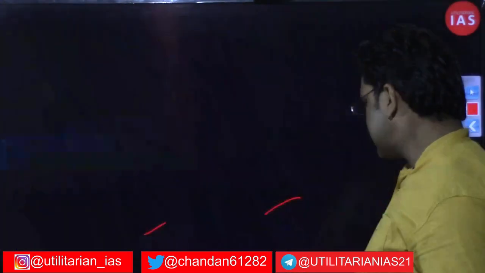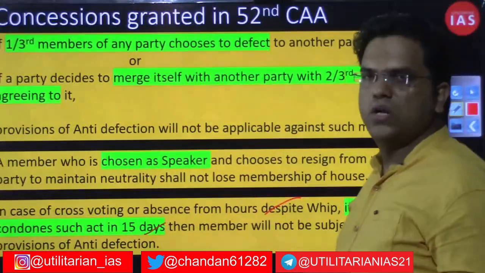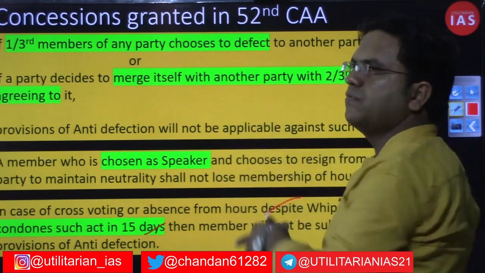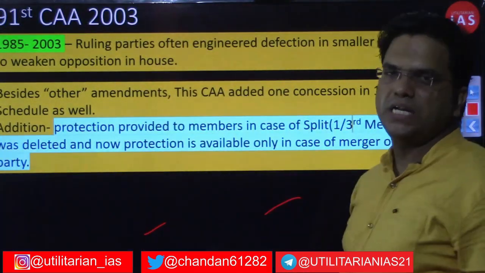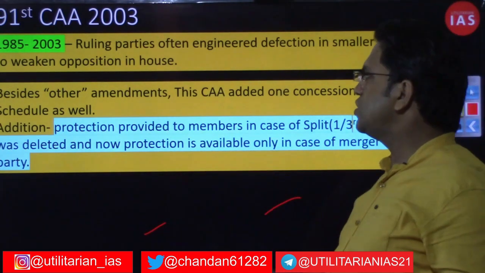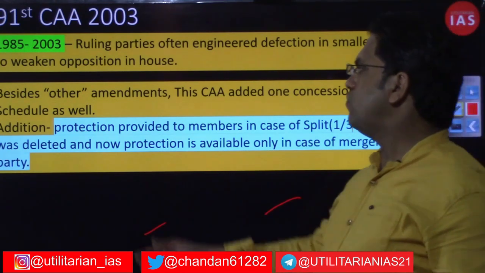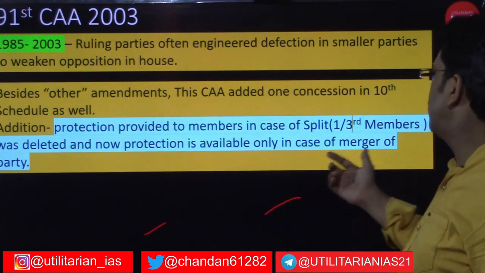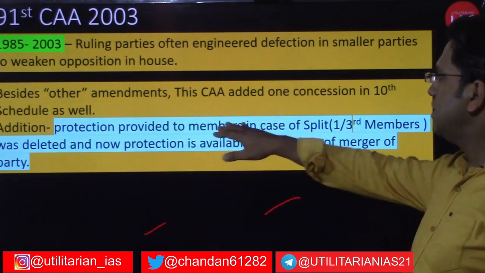We have discussed that from 1985, after operationalization of this law, there was abuse of its provisions, and finally by the 91st constitutional amendment in 2003, the protection provided to members in case of a split of 1/3 of members was deleted, and now protection is available only in case of merger of the political party and not in this particular case.